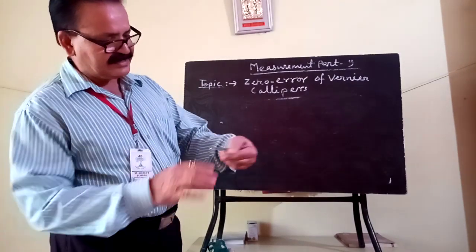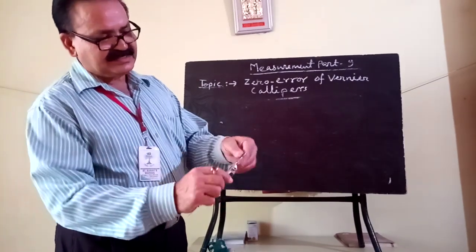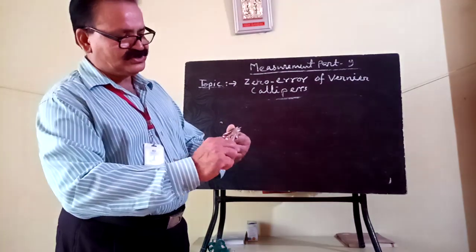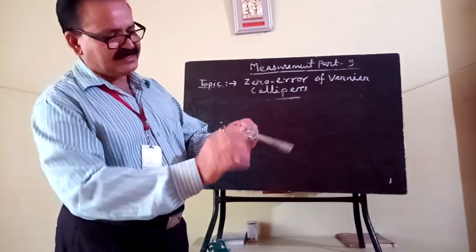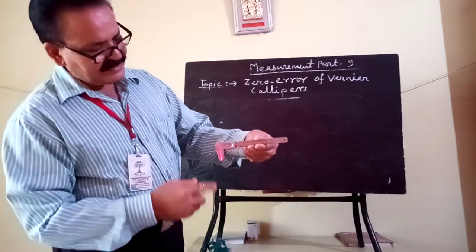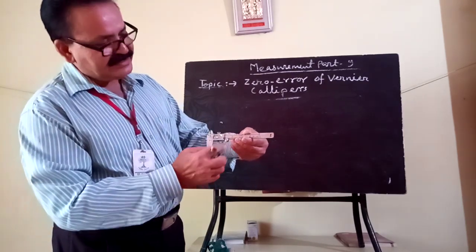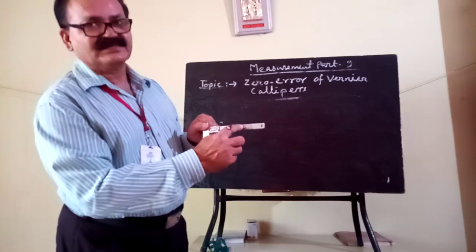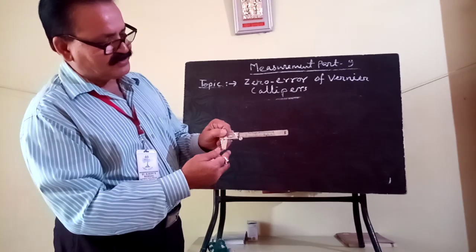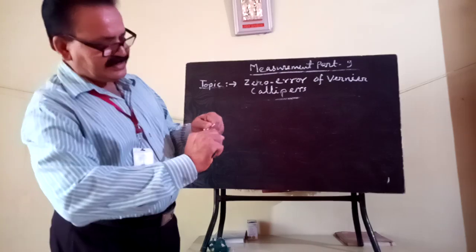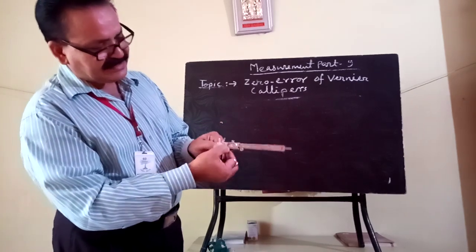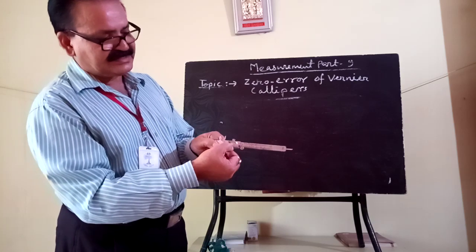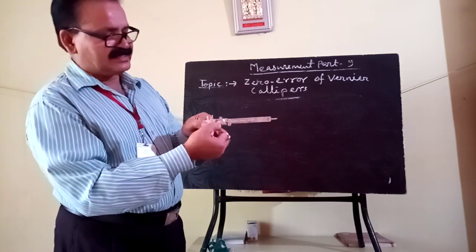This is the external jaw, this is the internal jaw. When you close both the jaws, this is the main scale. The main scale is calibrated on the body, and on the sliding scale some divisions are marked. This is your vernier scale.